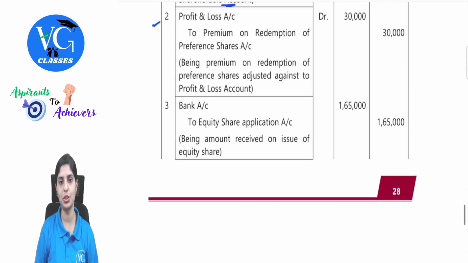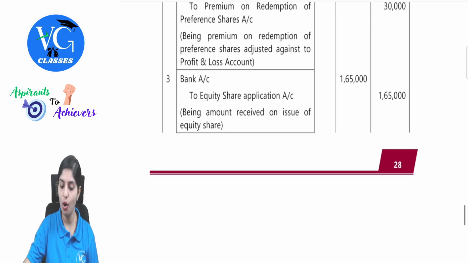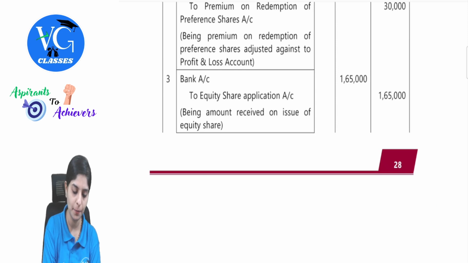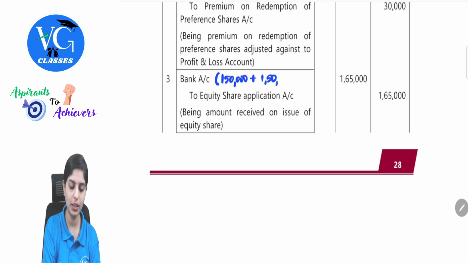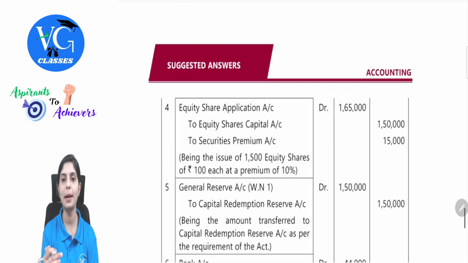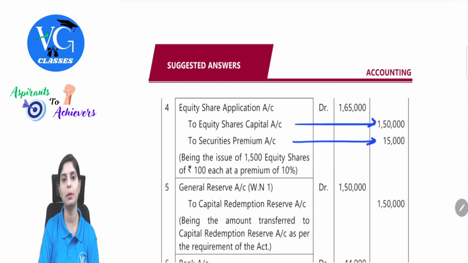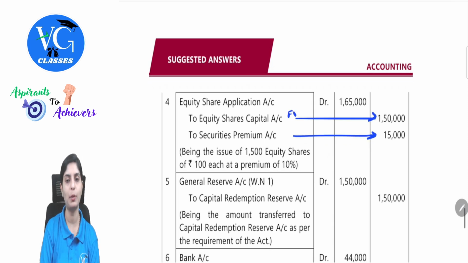So for all of this, let's understand the working note. First, for issuing equity shares: Bank Account debit to Equity Share Application. How much money are we receiving? 1,50,000 is the face value. On that 10%, so 1,50,000 plus 1,50,000 into 10%, this is 1,65,000. Then transferring this from Equity Share Application to Equity Share Capital and Securities Premium. This will be transferred at face value, and 10%, that is 15,000, on that as premium. Clear with this? This is at face value.